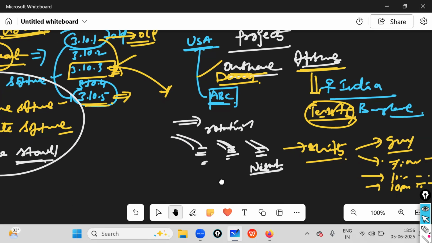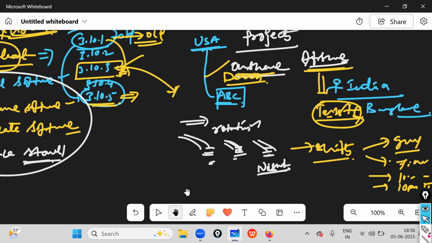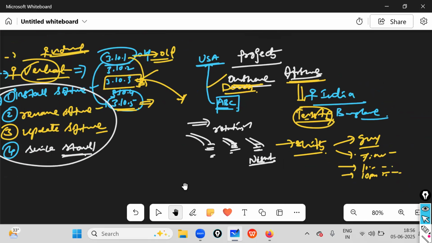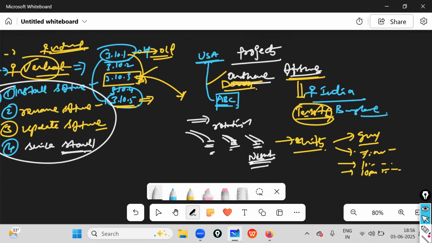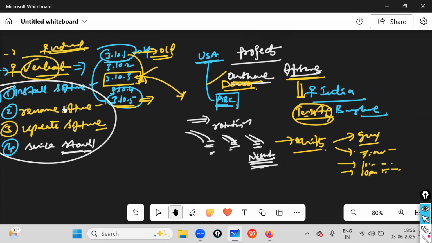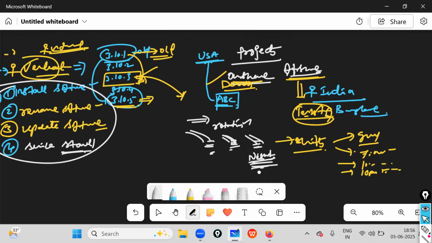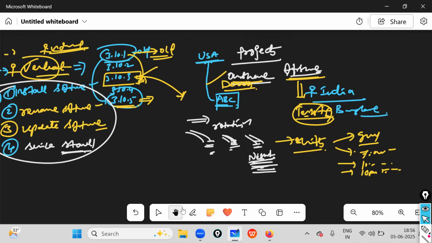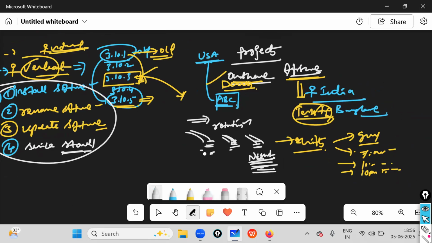Venkat, working in the night shift, has all the access: installation of the software, removal of the software, updating the software, restarting the service, whatever it is. He is getting all these things. Now, a morning shift person came into the picture.